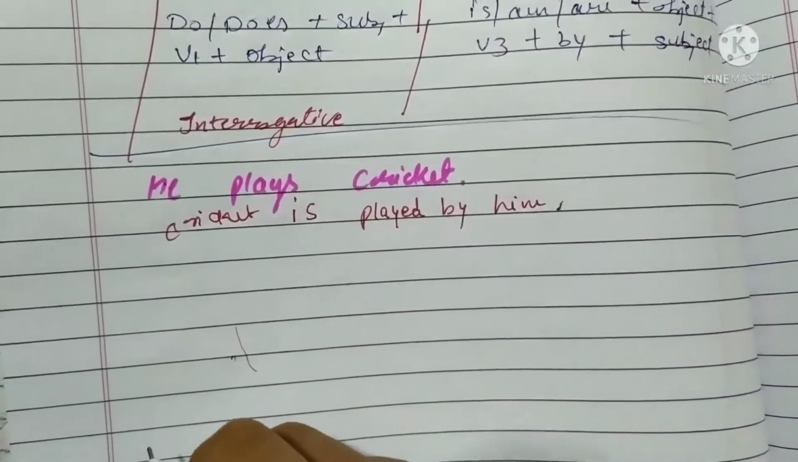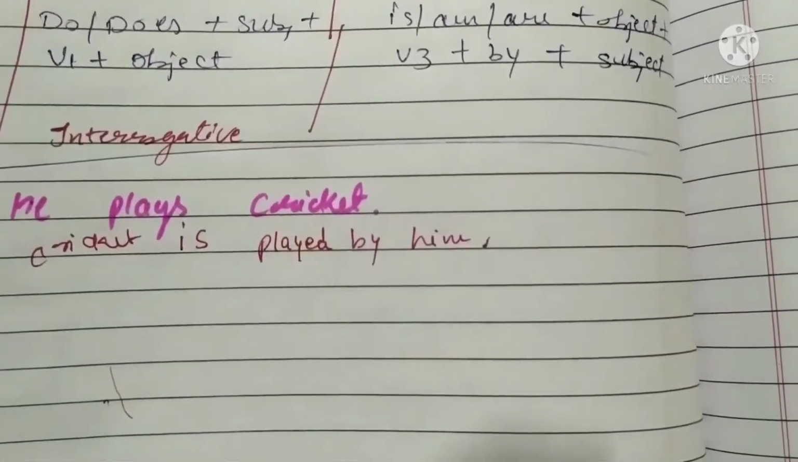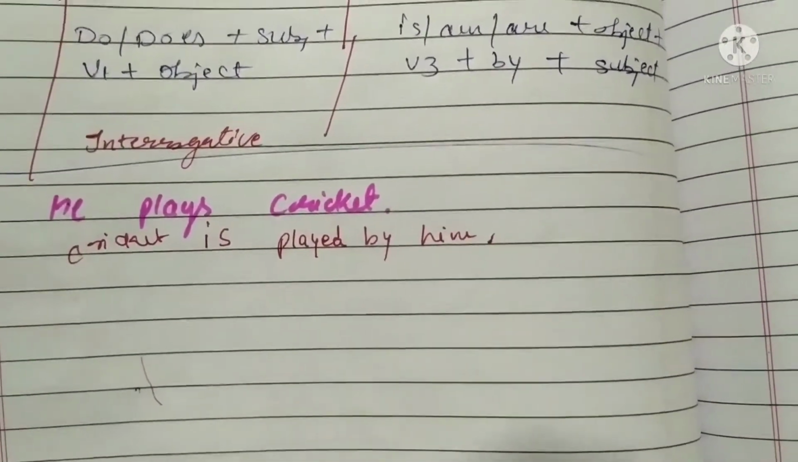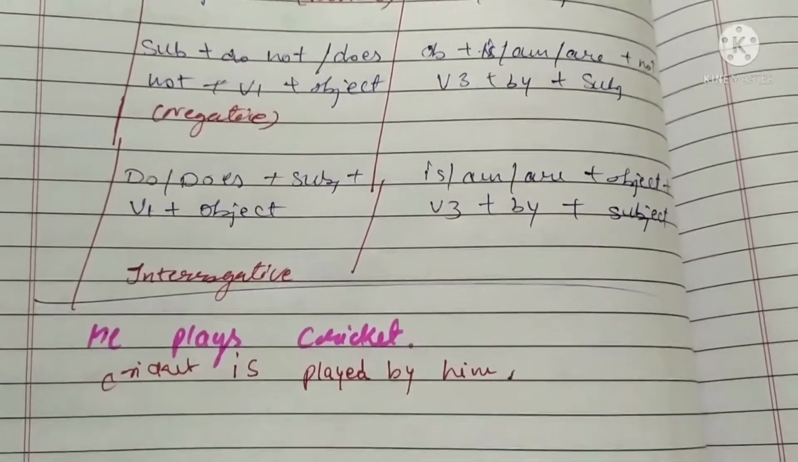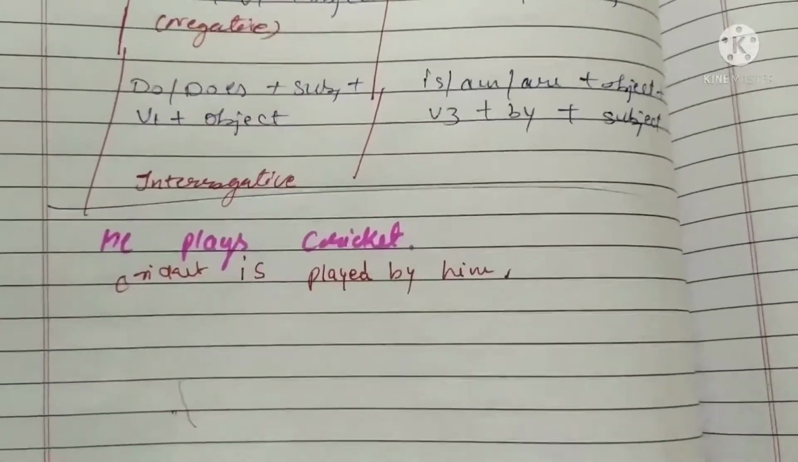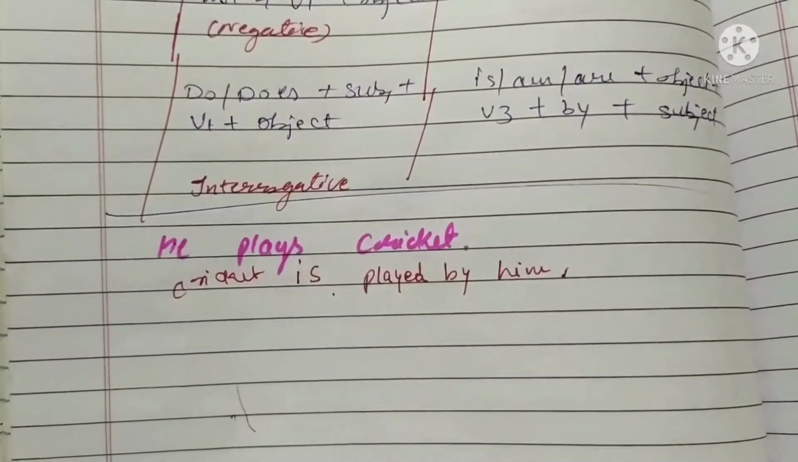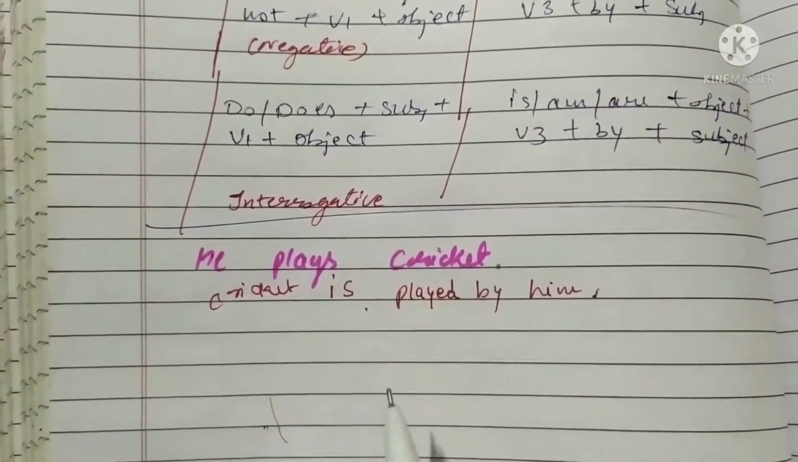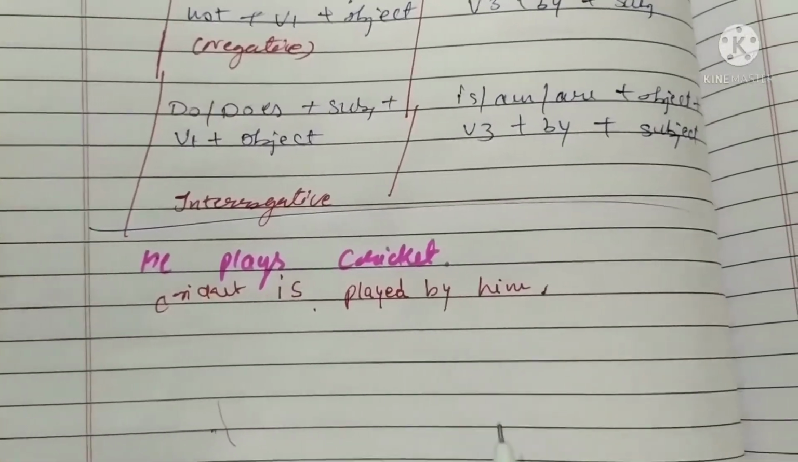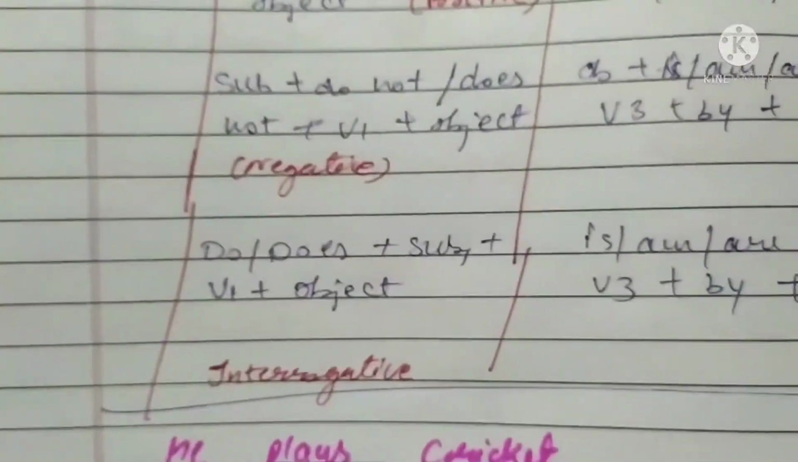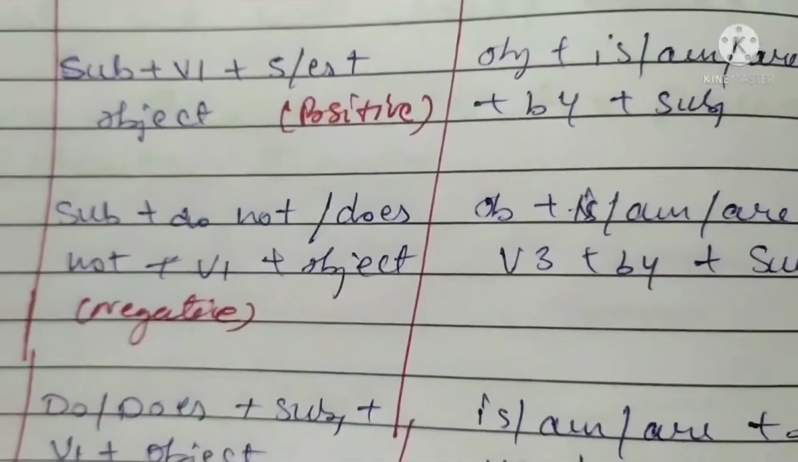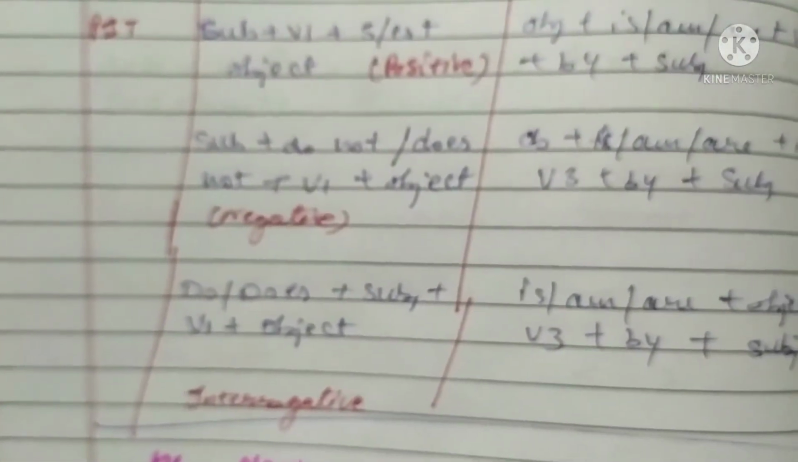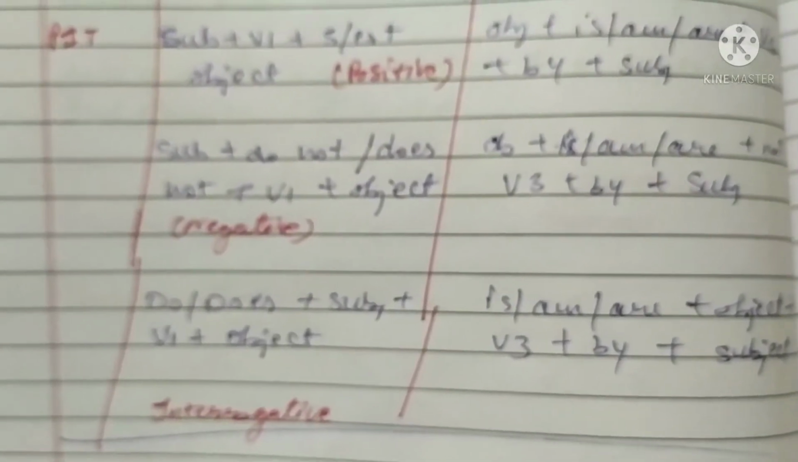So I hope it will be clear now how to change that one. According to the structure you change it. So cricket is, okay, because cricket is played by him. Okay, I hope it is clear. So in this one, the subject structure we have already taken to be from is MR, so we will not change it. When you change the sentence, you change it according to the subject.